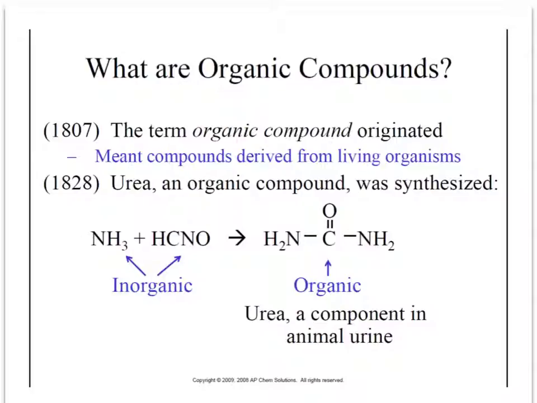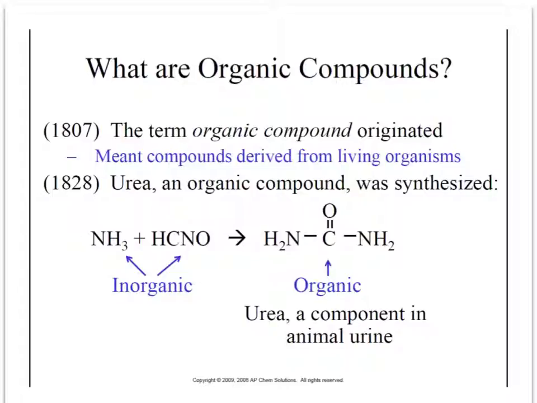compounds. Then, however, in 1828, urea, which is an organic compound, was made by taking two inorganic compounds, so ammonia and cyanic acid. Those two were combined, and that made this organic compound right here. It's a component of animal urine, urea.